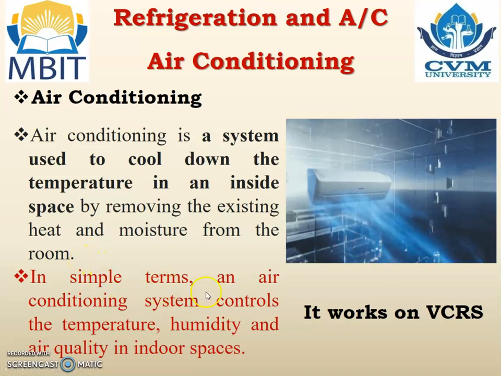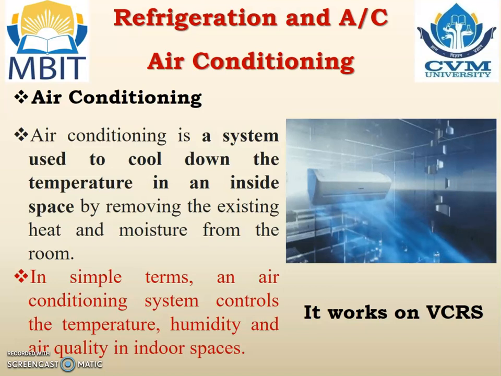In simple terms, an air conditioning system controls the temperature, humidity and air quality in indoor spaces, and it works on the VCRS system, the vapor compression refrigeration cycle. We know that the VCRS system has 4 components, and the same components are there in the air conditioning system. What are those components? Can you say them in a sequence?